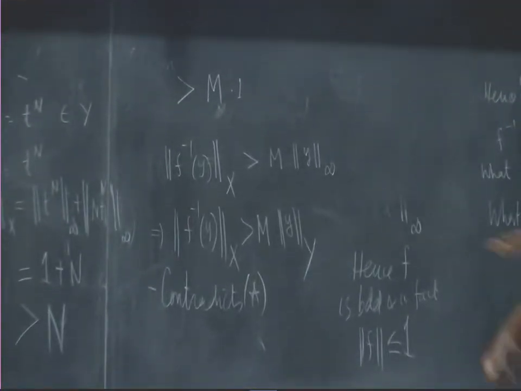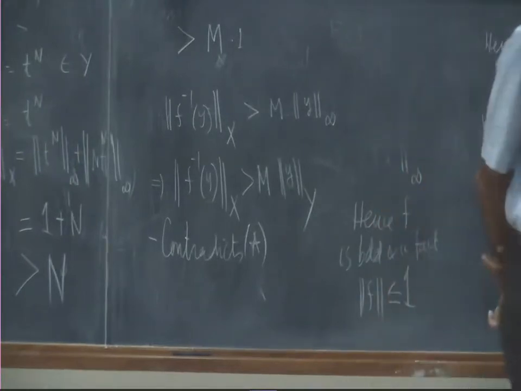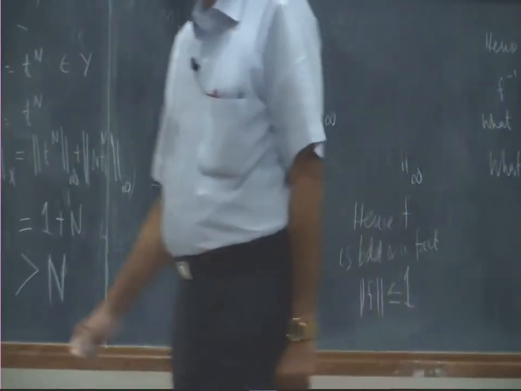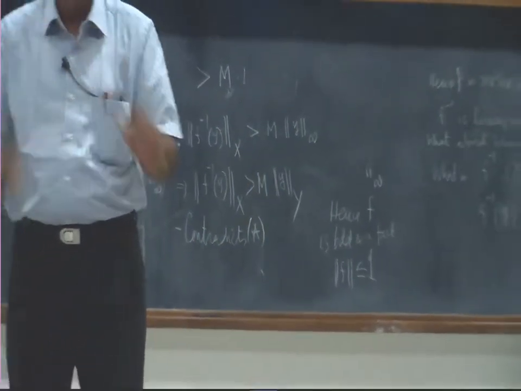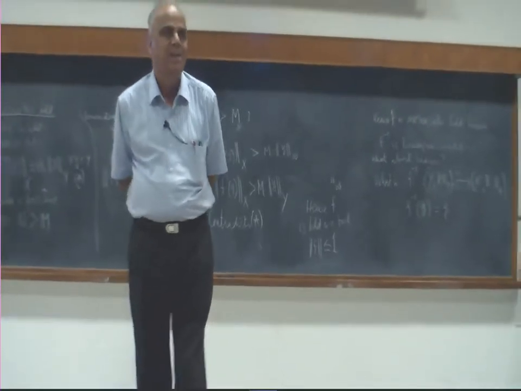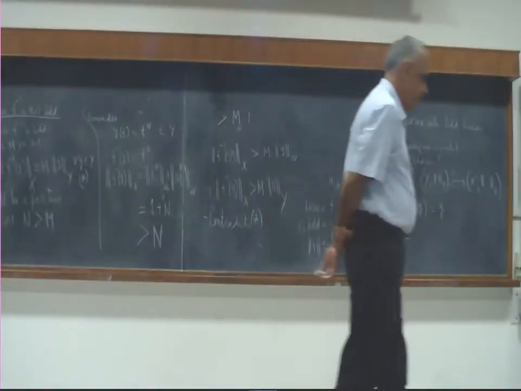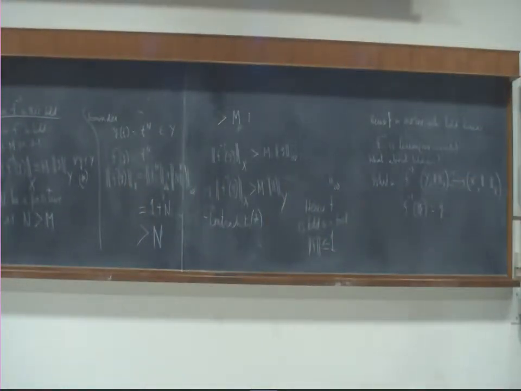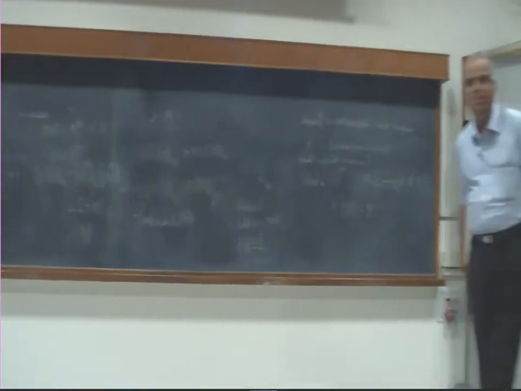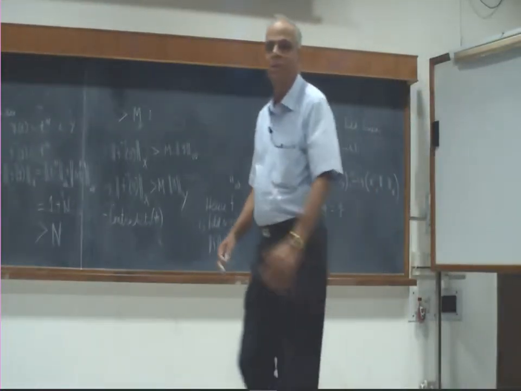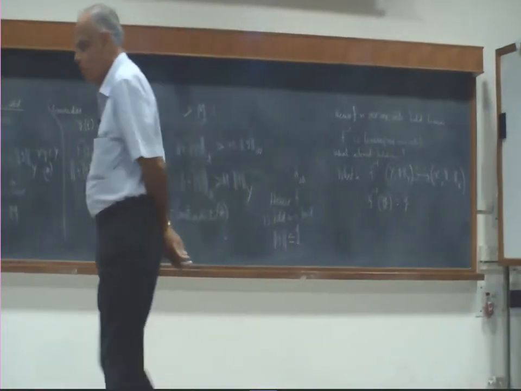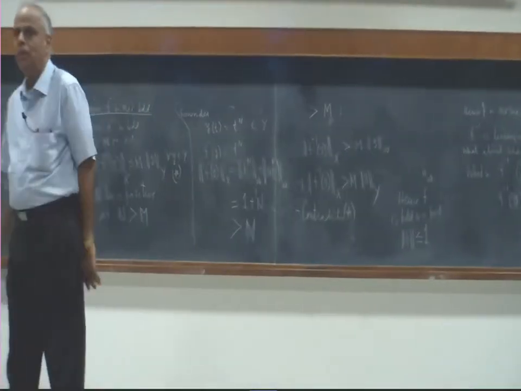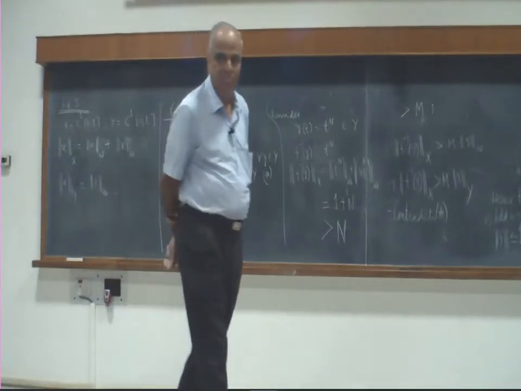On one way it was bounded, and the other way it was not bounded. So there you see that boundedness is not that easy. Even doing nothing, just the metric could destroy that boundedness. So the question therefore is, we have got now 3 examples. In one of the examples everything worked out nicely, boundedness of the inverse was also obtained, but in the other 2 examples something went wrong.